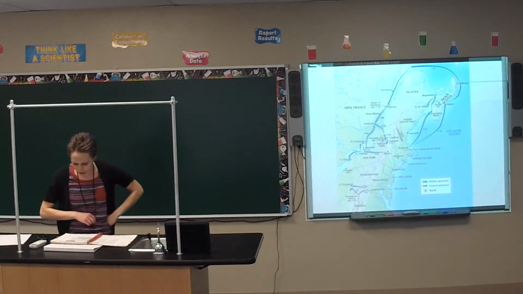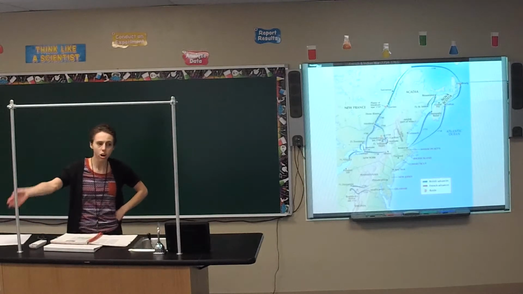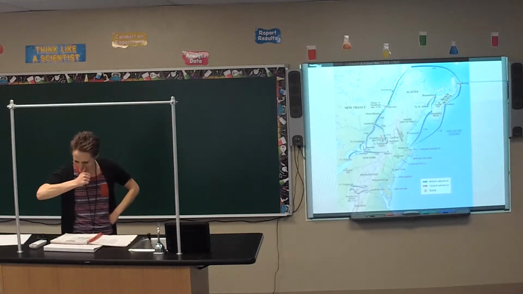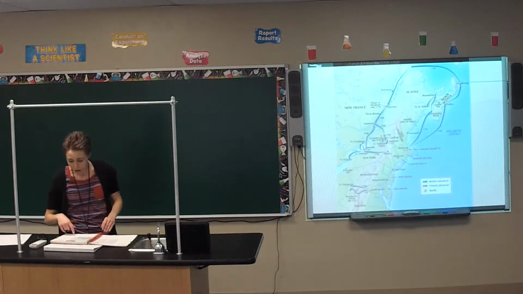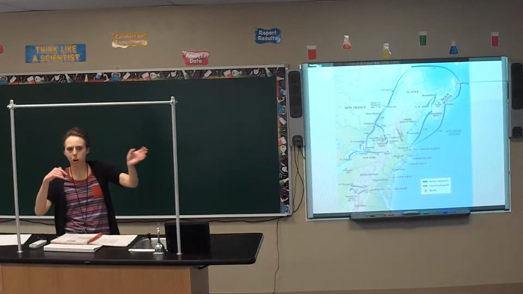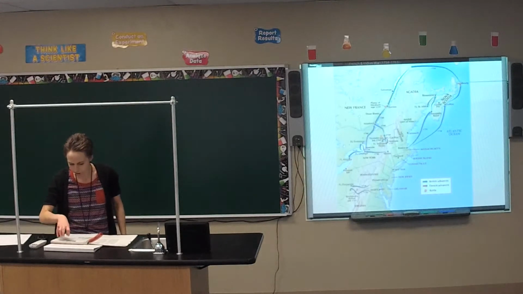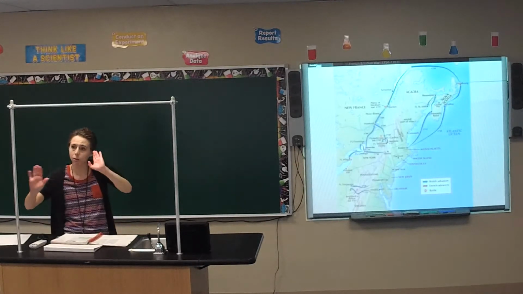William Pitt the Elder was the person placed in charge of the war effort at this point. He was saying, okay, we need to do something a little bit different. This isn't working. We need to listen to more of what the colonists are saying over how to fight up here, so we need to work with them a little bit more.